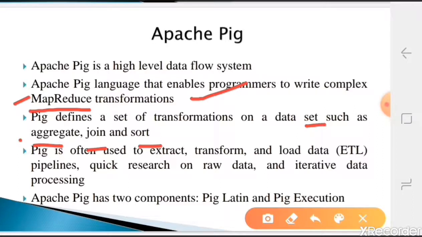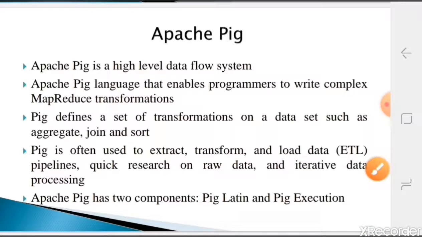Pig also supports extraction, transformation and load, that is ETL. You have already studied in Module 1 what ETL is. With big data you can't perform any operation directly. The data has to be extracted, transformed into some form, then loaded into some memory, and then you perform operations like analysis. Those things are easily done in Pig.